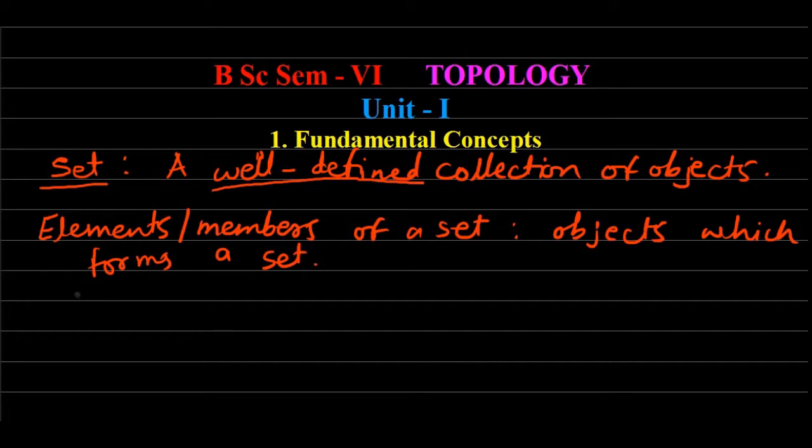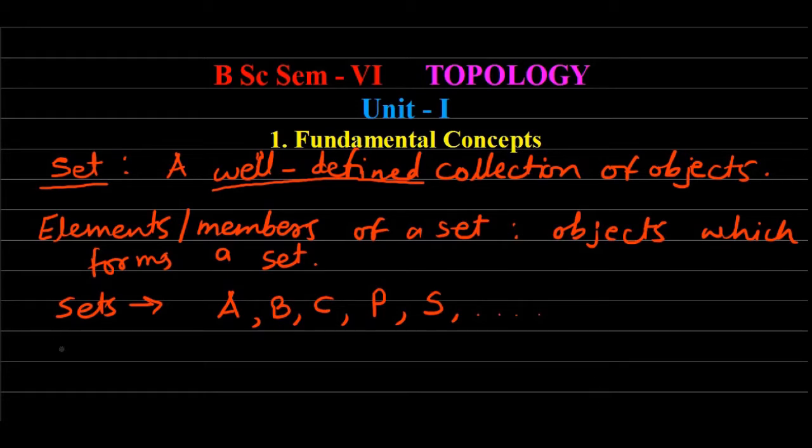Next, we know that sets are generally denoted by capital Latin letters such as A, B, C, P, S, and so on.